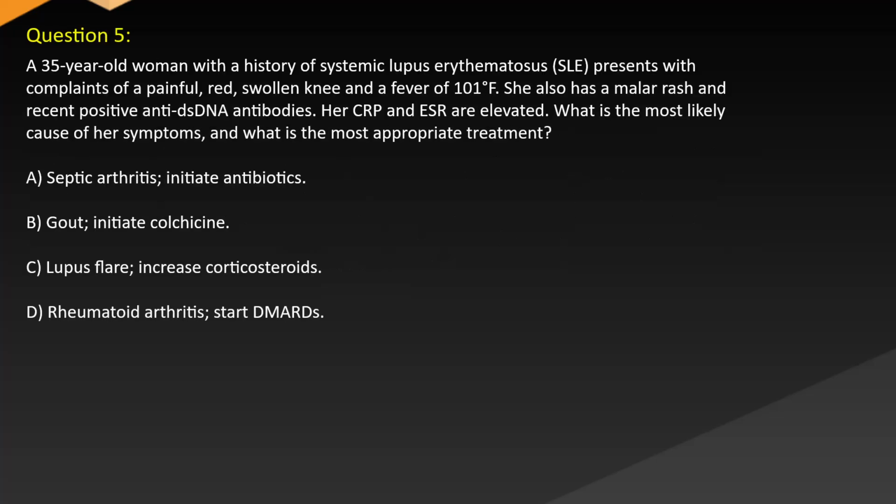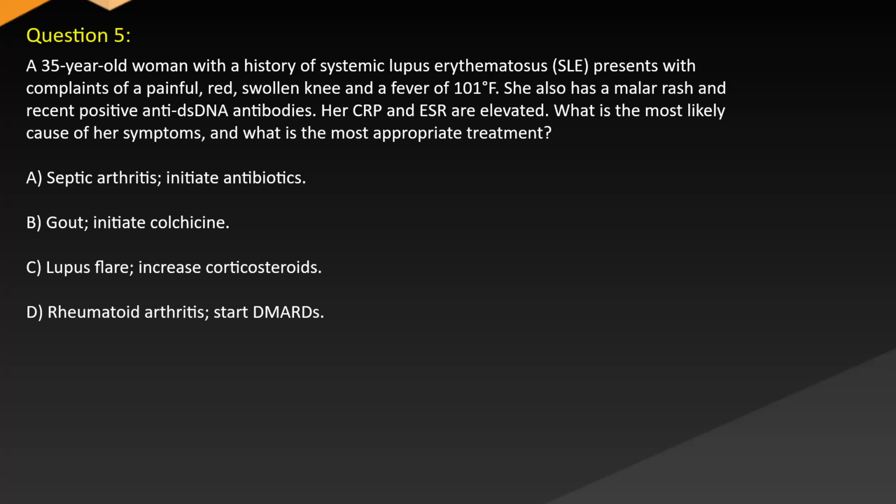Question 5. A 35-year-old woman with a history of systemic lupus erythematosus, SLE, presents with complaints of a painful, red, swollen knee and a fever of 101 degrees. She also has a malar rash and recent positive anti-ANA antibodies. Her CRP and ESR are elevated. What is the most likely cause of her symptoms and what is the most appropriate treatment?